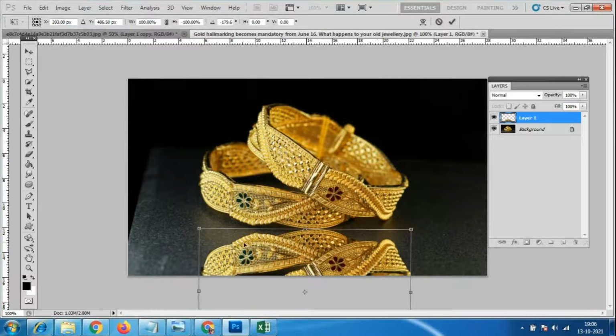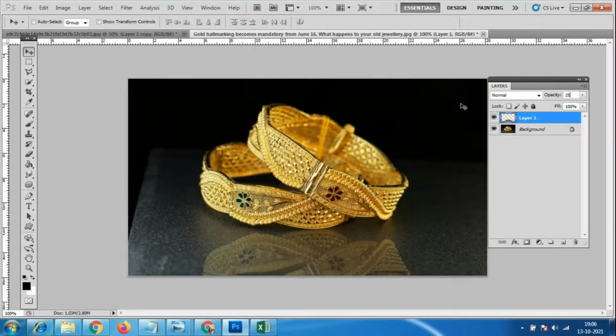So however much reflection you want, only that much we have to add. Our table is this much only, enter. So I'll give opacity in the layer itself. I'll give 25% opacity. So this is the reflection. However much reflection you want, if it is a glass table, you don't get 100%, even 50% reflection you don't get, so it won't look natural. You have to always give very light reflections. Okay, is that okay everybody? Anybody have any doubt with this reflection?